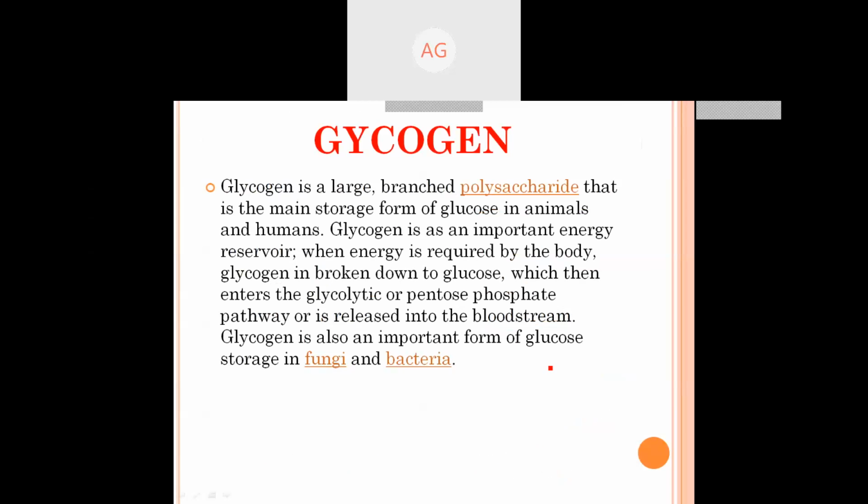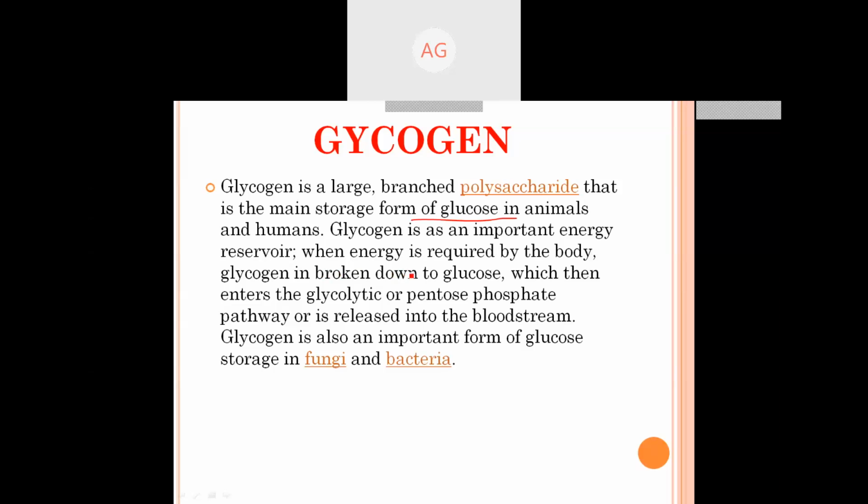Glycogen is a large branched polysaccharide that is the main storage form of glucose in animals and humans. Glycogen is also an important energy reservoir because it stores glucose, and when needed, it reverts back to glucose and provides energy.